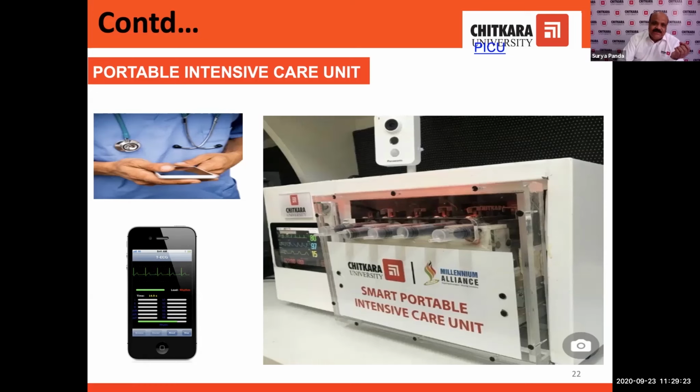Apart from that, by using the GPS, the doctor can see the location of the ambulance, and he can also see how much time it will take to reach the hospital. So here the doctor can take the decision if the time is 1 hour or 2 hours or half an hour.